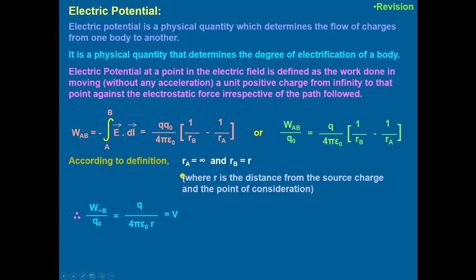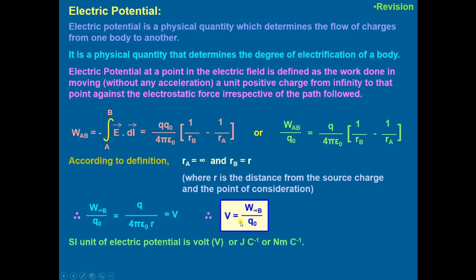According to the definition, this RA is infinity and RB is equal to R. Then work done per unit charge between infinity and the given point B will be equal to Q upon 4 pi epsilon naught into R, that is equal to potential, or potential will be equal to work between the infinity to the given point divided by charge.